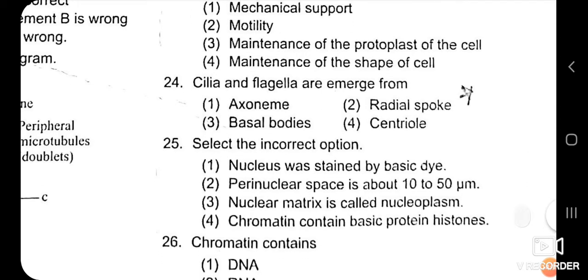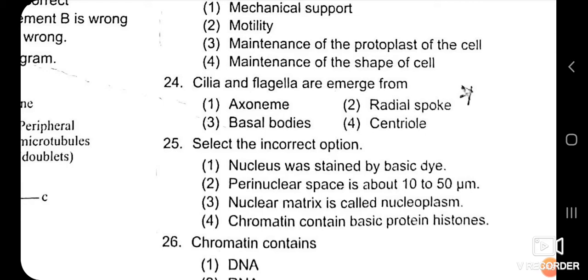Now this question is from the structure of nucleus, that is, select the incorrect option. So you have to know first the correct options regarding the structure of nucleus. First option is given that nucleus was stained by basic dye. It's correct. Perinuclear space is about 10 to 50 micrometer.